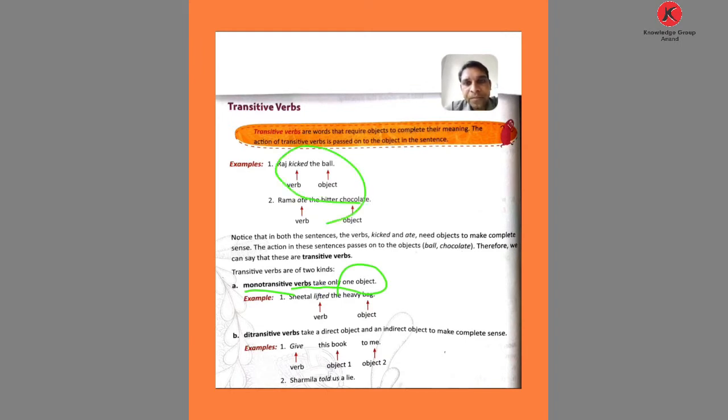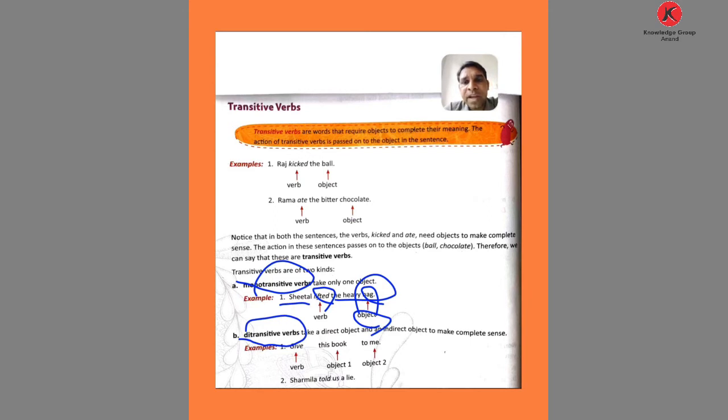Only one object is needed in a monotransitive. Sital lifted the heavy bag. So Sital is the subject, lifted is the verb, and heavy bag: bag is a noun. So the object is bag. A monotransitive verb needs only one object.